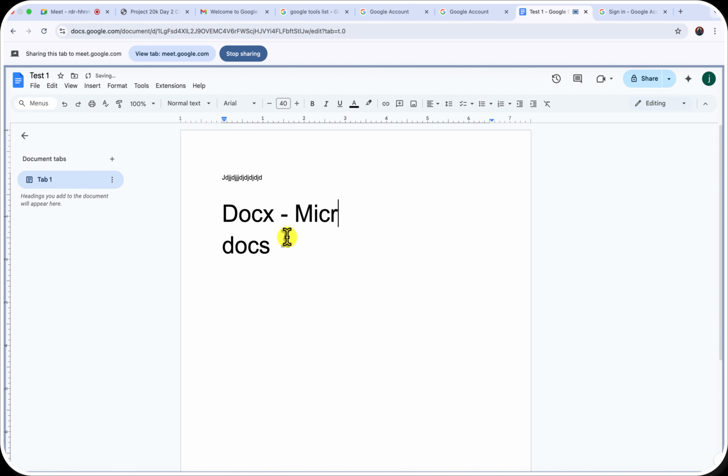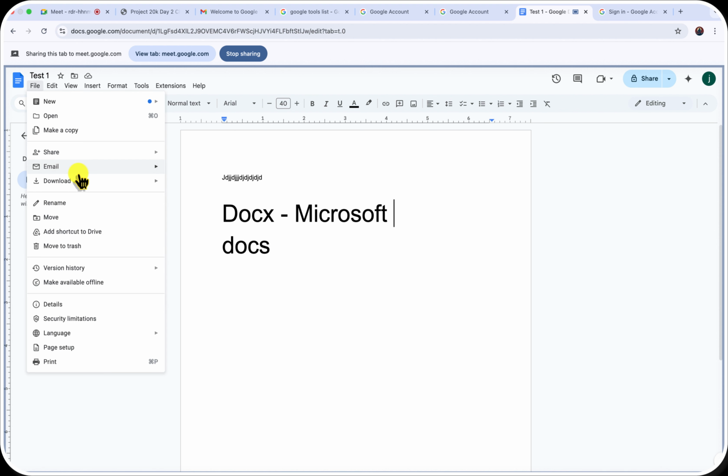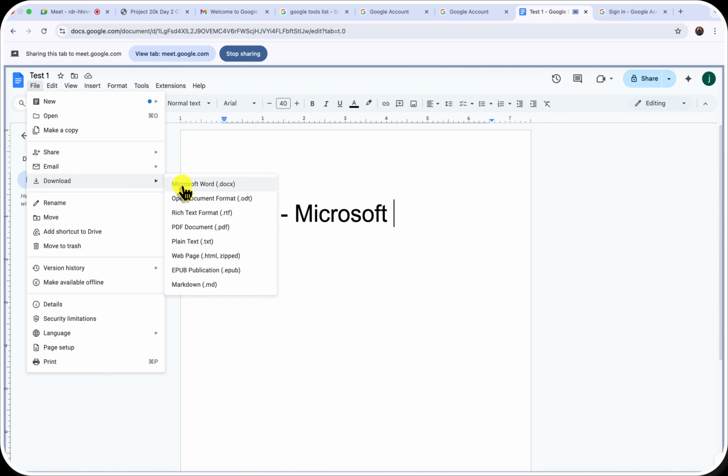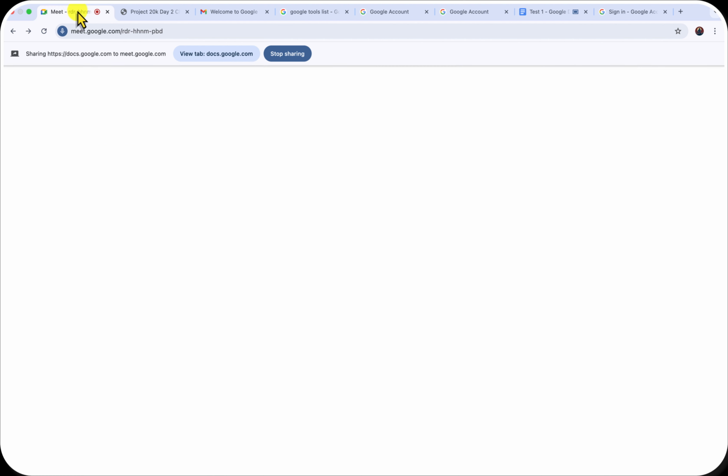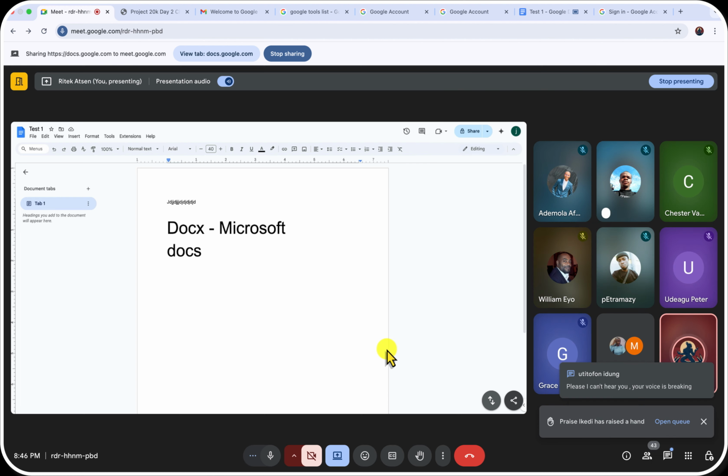Let's say you want to download it as a Word document, but you want people to be able to access this on their Microsoft. If you don't download it in this Microsoft format, and you download it in the other format, right?